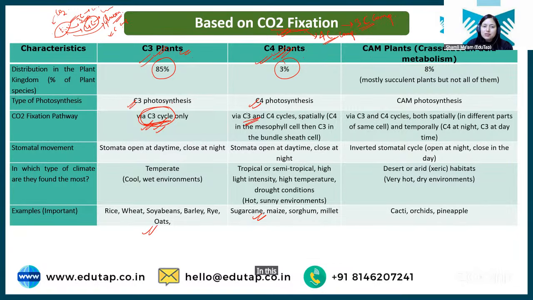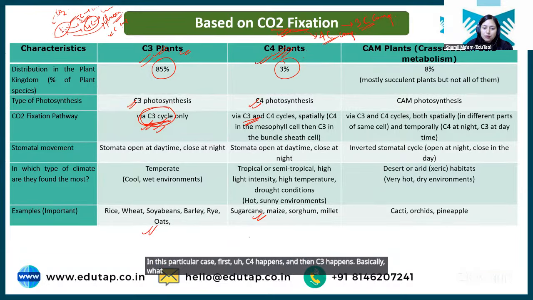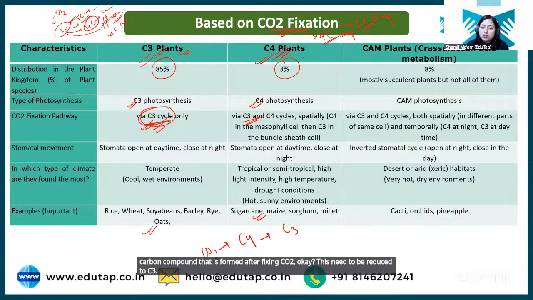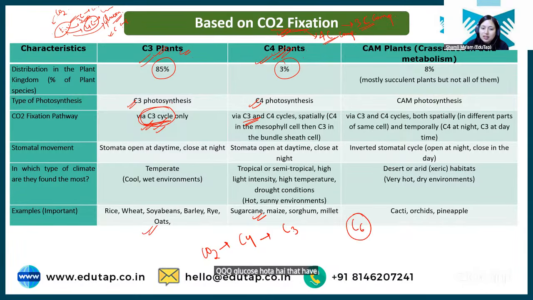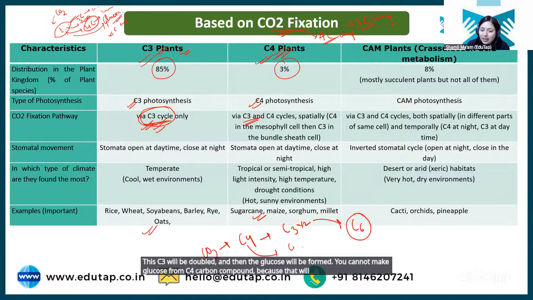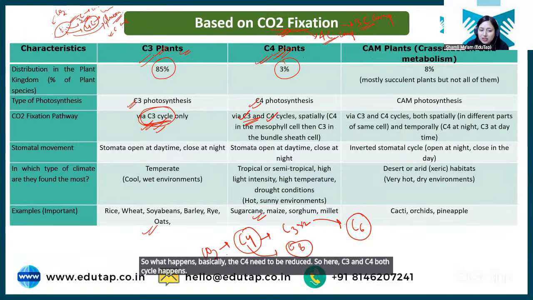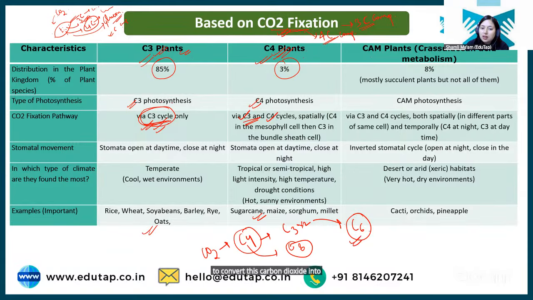In this particular case, first C4 happens and then C3 happens. This C4 carbon compound that is formed after fixing CO2 needs to be reduced to C3. क्यों? क्योंकि जो glucose होता है that has C6, this C3 will be doubled and then the glucose will be formed. You cannot make glucose from a C4 carbon compound, because if you double C4, it will become C8. So this C4 needs to be reduced. So here both C3 and C4 cycles happen to convert this carbon dioxide into glucose.